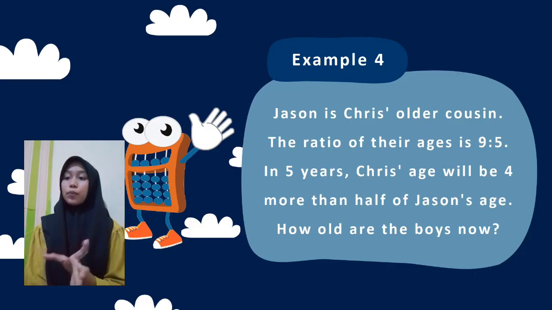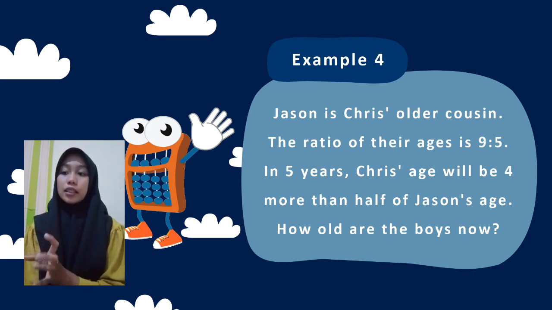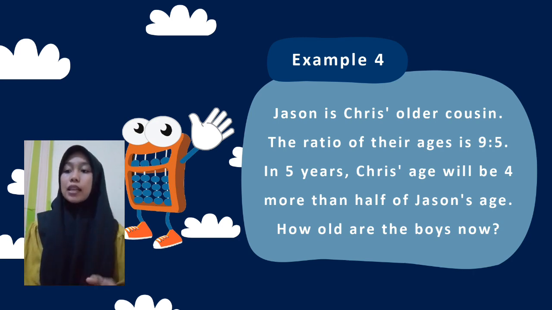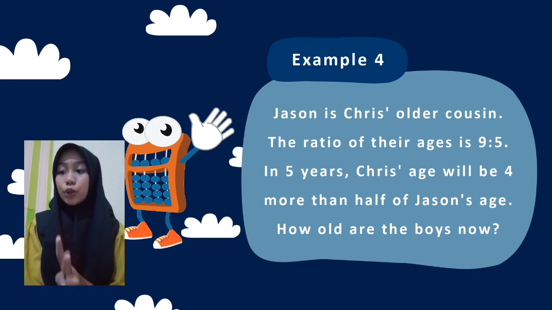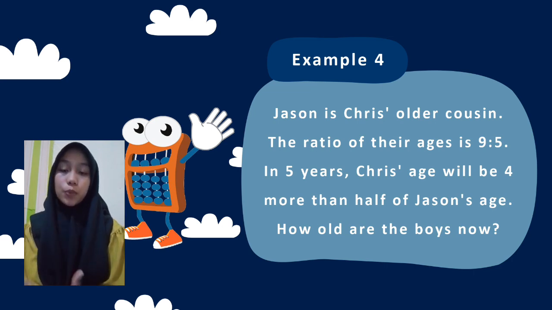This is the question from example 4. Jason is Chris' older cousin. The ratio of their ages is 9 to 5. In 5 years, Chris' age will be 4 more than half of Jason's age. How old are the boys now?